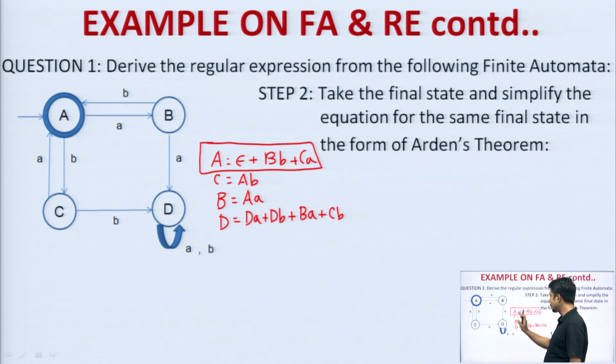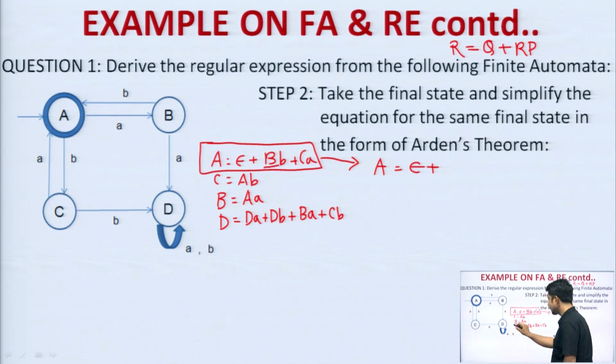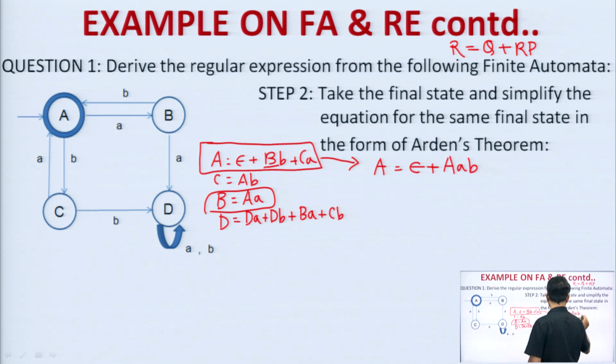A. So, I need to focus on this. That means, in the right hand side also, I need to get some or the other A only, so that I can fall into this equation, R is equals to Q plus R P, correct. So, what I will do? I will try to substitute this. A is equals to epsilon plus, in place of B, what I can write? I can use equation number 3, A, so A B. In place of C, can I write? Yes, I can directly write A, A B A. So, this is the equation that I have got.